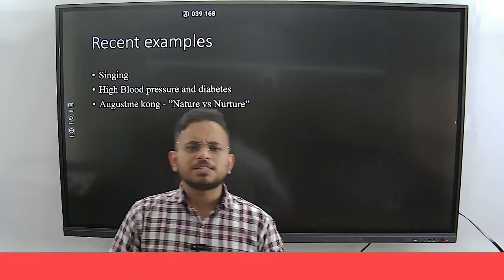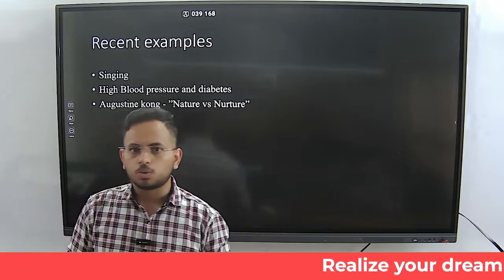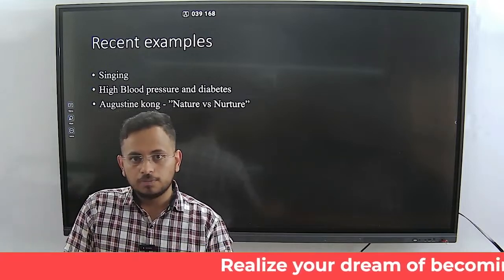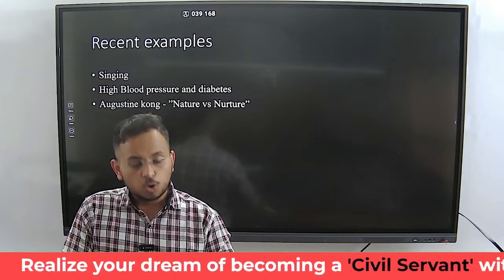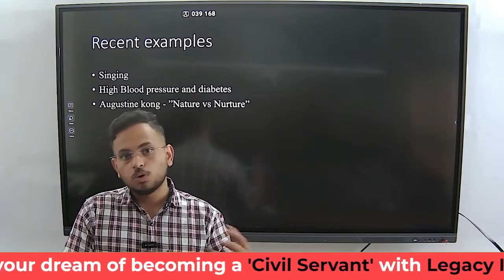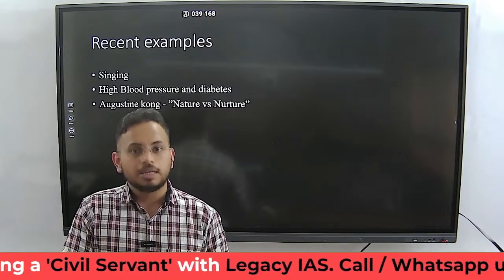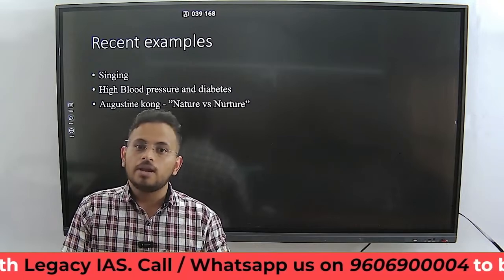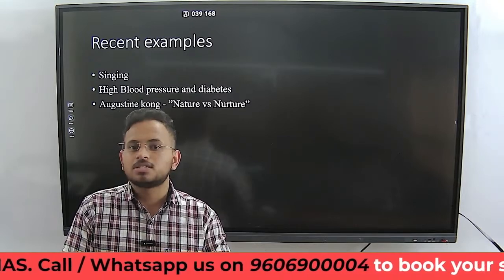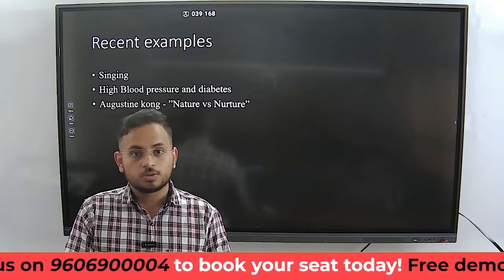This might sound hypothetical, but it can be very, very true. This individual was an offspring of both parents suffering from diabetes. By nature he had all the potential to develop diabetes by the age of 30 or 35, but because of his strict diet, exercises and gym workout, he did not develop diabetes till the age of 60 or 65.